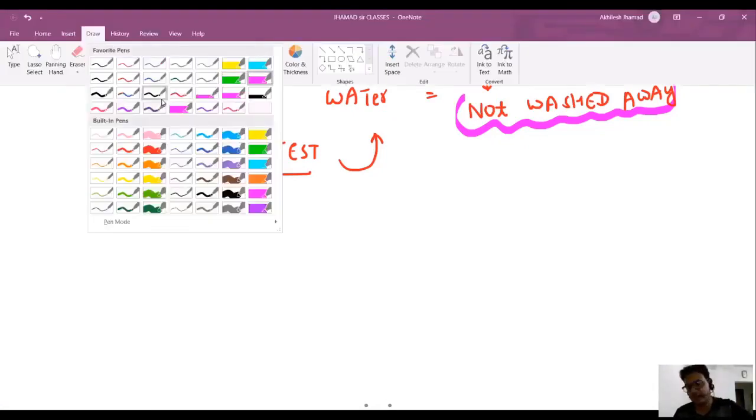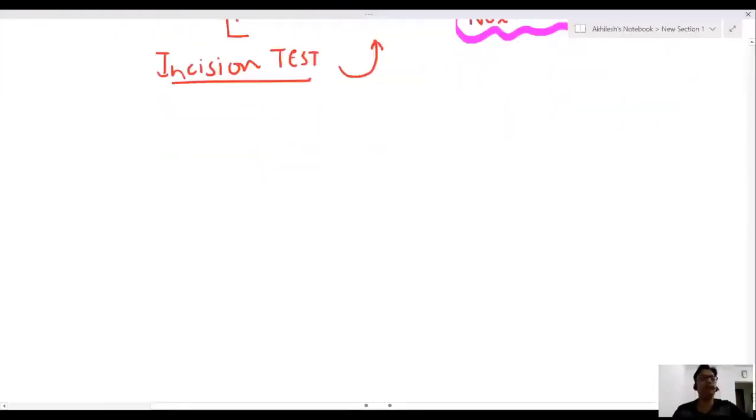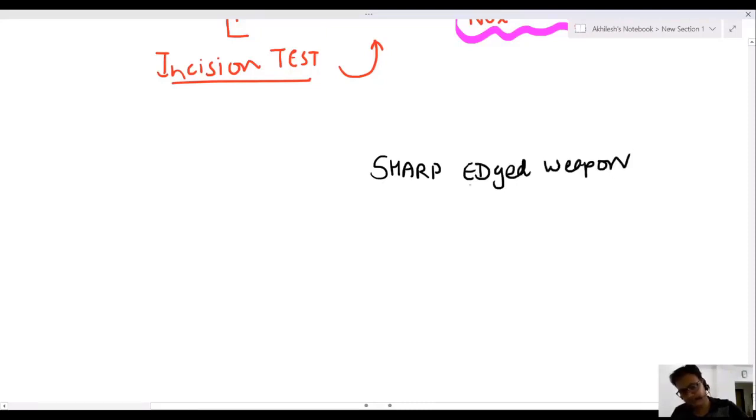Anyway, sir, we have discussed two injuries. One was abrasion. The second injury we discussed was bruise. Bruise happens from blunt injury, like a slap. Now I am coming to injury caused by a sharp edge weapon.